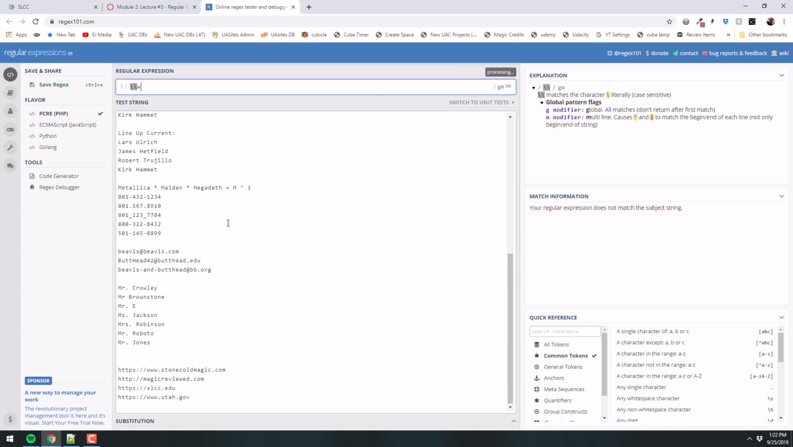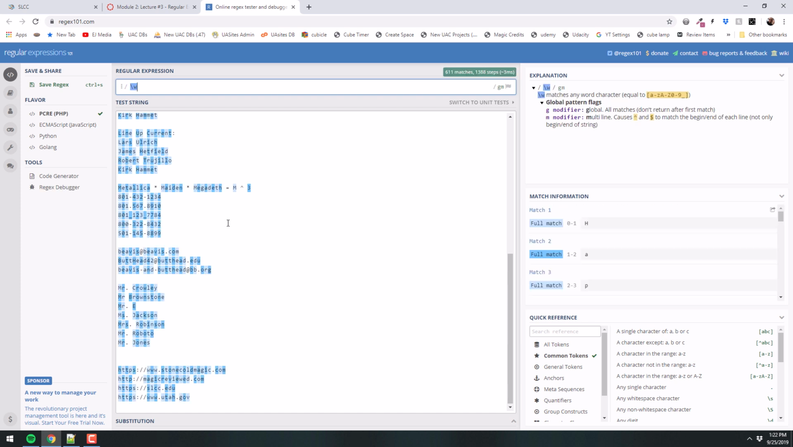So \W, capital W, finds non-word characters. What do you suppose non-word characters would be? Capital W, \W, right? So it finds all the non-word characters, which is spaces, asterisks, periods, numbers, dashes, hyphens, all that stuff. Anything that's not a word character, right?